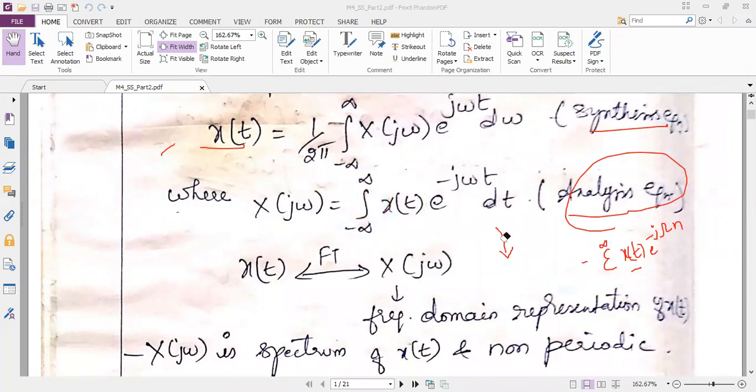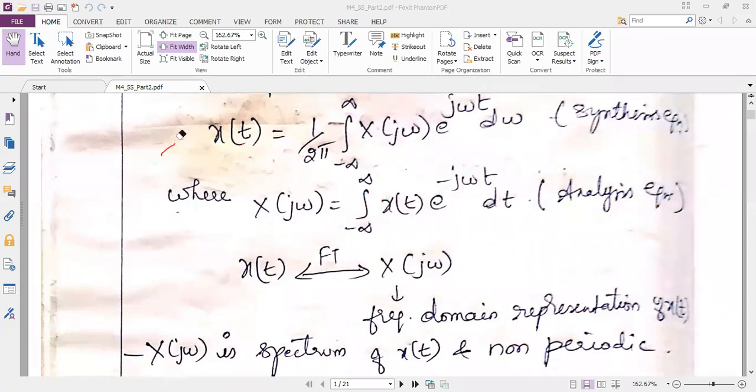So now, in short form, how can I relate my continuous time signal with the transformed signal? So in short form, you know how to do it. x of t's Fourier transform is capital X of j omega. You know why it is a double-sided arrow mark? Because if I move in the other direction, if I take the inverse Fourier transform, I will get back my x of t. So the forward direction is for Fourier transform, the reverse direction is for inverse Fourier transform.